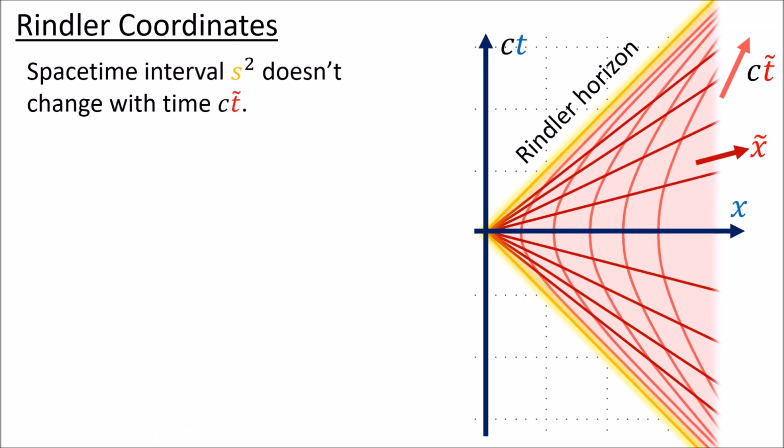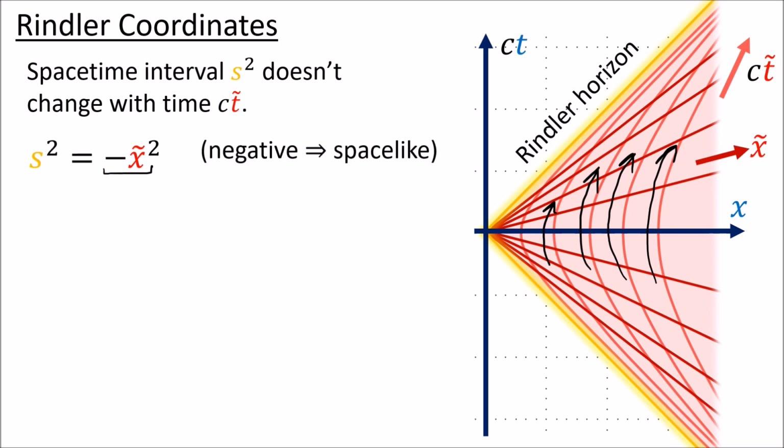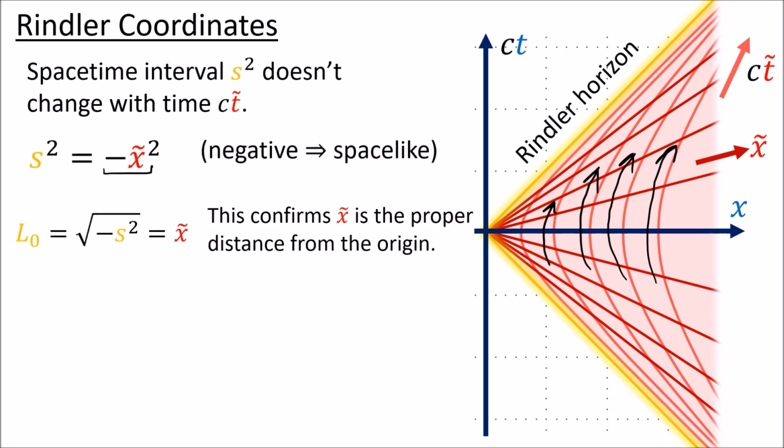Since the spacetime interval s squared doesn't depend on the time coordinate ct tilde, this means that the spacetime interval doesn't change with time for any of the spaceships traveling along the hyperbolas. And since the spacetime interval is always a negative number, negative x tilde squared, this confirms that x tilde is the proper distance from the origin at any point in the Rindler coordinate system.